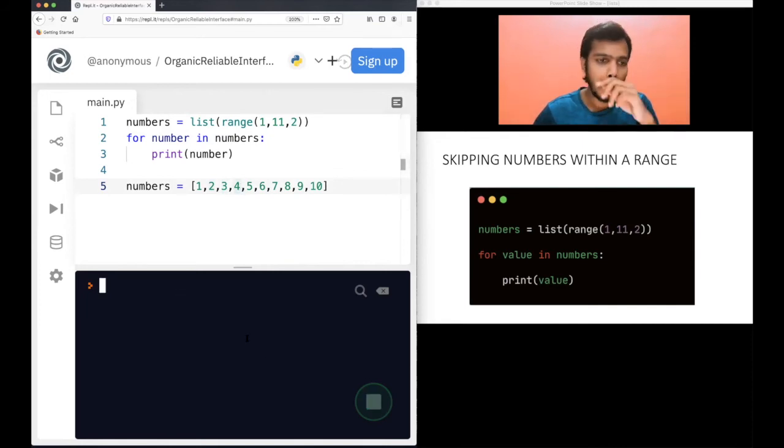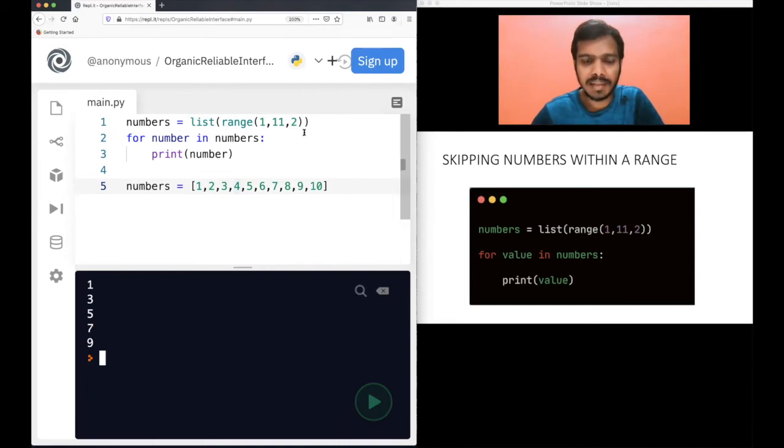Run this. You see 1, 3, 5, 7, 9 is printed. Why? Because when we provide the third parameter, in this case only one number gets skipped, not 2 numbers. Remember this. Whatever the third parameter is, minus 1 numbers will be skipped. Here, the first number gets printed, but this 1 number gets skipped. Again, 3 gets printed, this number gets skipped. Again, a similar thing goes on.